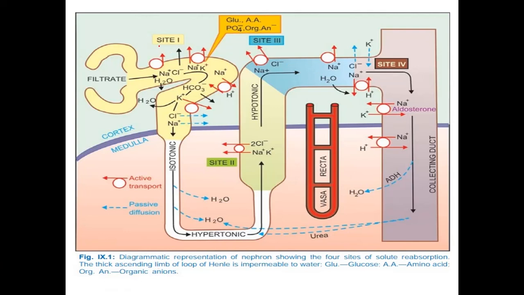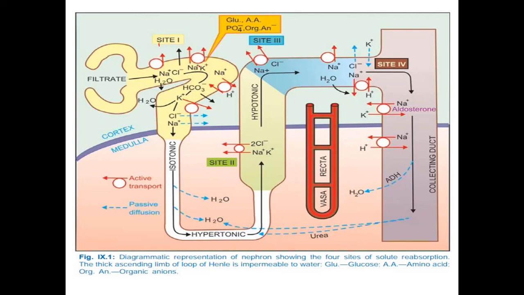At the first site, carbonic anhydrase inhibitors inhibit the exchange of sodium with hydrogen ions. There is also the symporter system of sodium, potassium, glucose, amino acid and phosphate, which move in the same direction.